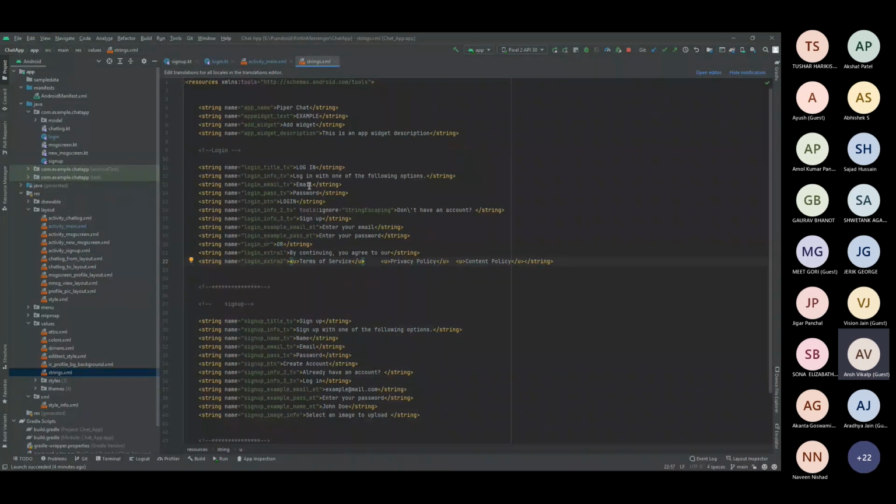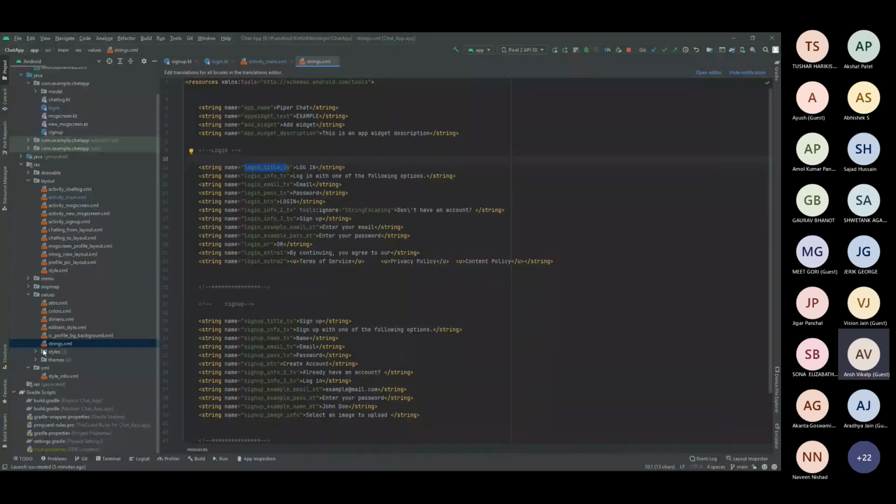So for that, what do developers normally use? There's a procedure. Normally they type the text inside this particular file, strings.xml. So whenever I want to use this particular login title TV, that is the text view, in that place the login will be placed. This is basically key value pairs. So whenever I call login title TV, this particular ID will be replaced with login. And why I do that, I will let you know.